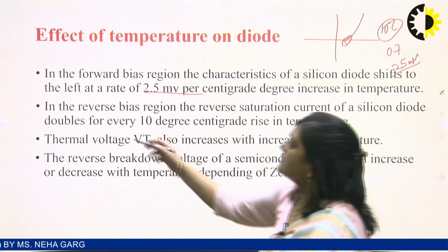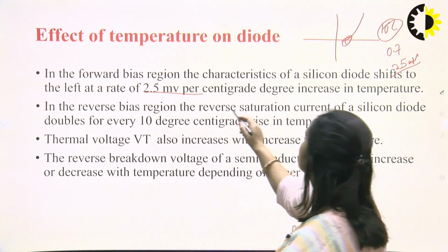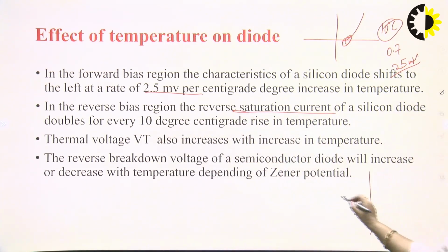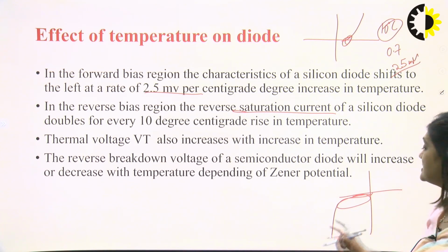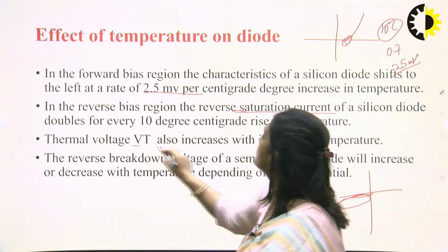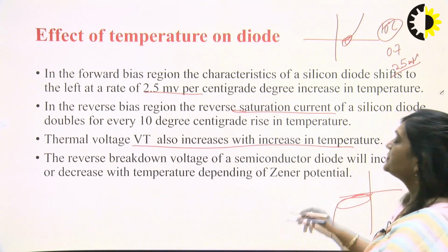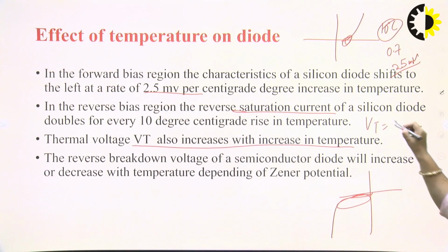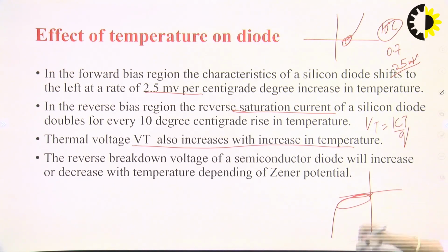Okay, now the reverse bias region, the reverse saturation current. Reverse saturation current means this current. This current does not depend upon the reverse bias voltage, it depends upon the temperature. If we increase the temperature, then this reverse saturation current will increase. And thermal voltage will also increase with the temperature. Its formula is Vt is equal to kT by q.